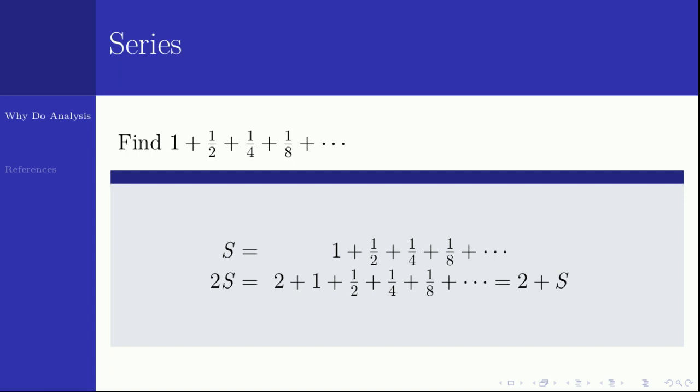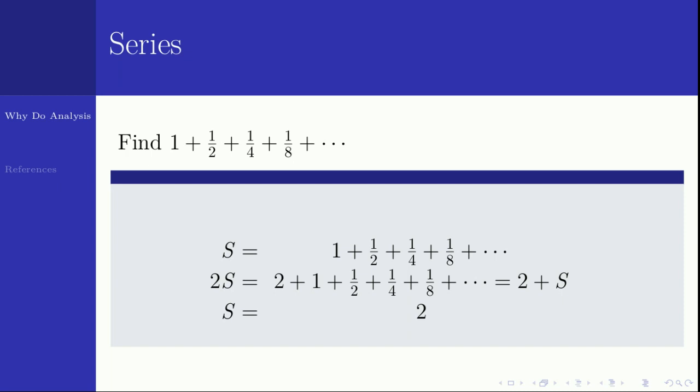Multiplying with 2, 2s will be 2 plus 1 plus 1 by 2 plus 1 by 4 plus 1 by 8. This 1 plus 1 by 2 plus 1 by 4 plus 1 by 8 etc. will be s again. So it will be 2 plus s. Now you got 2s equal to 2 plus s. Subtracting s from both sides, you will get s equal to 2, which is obviously true.